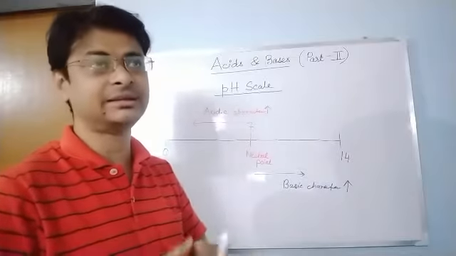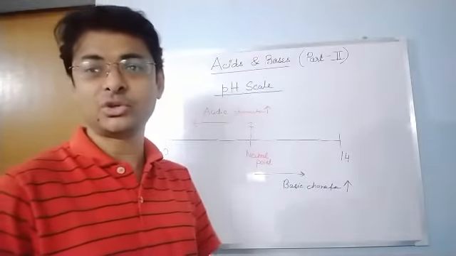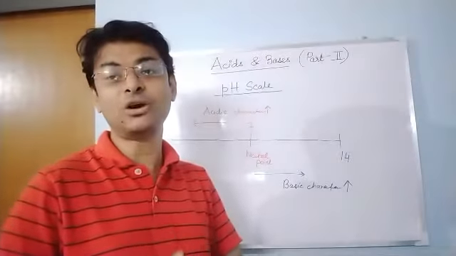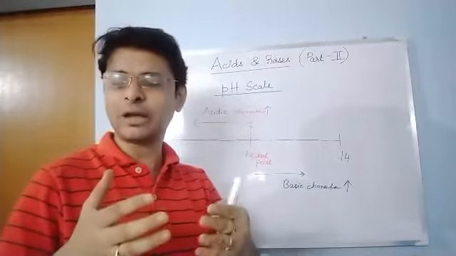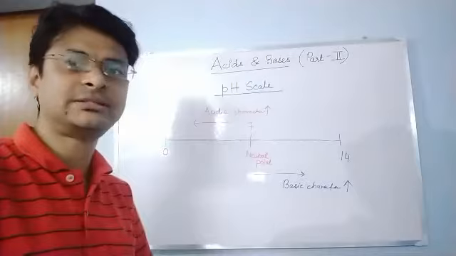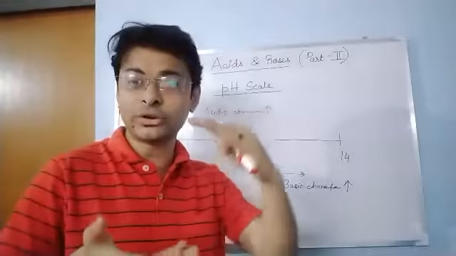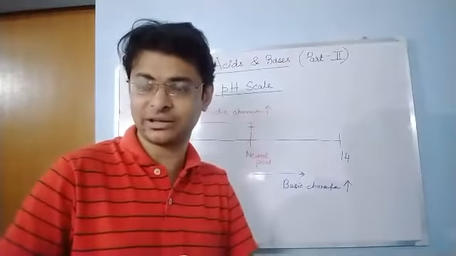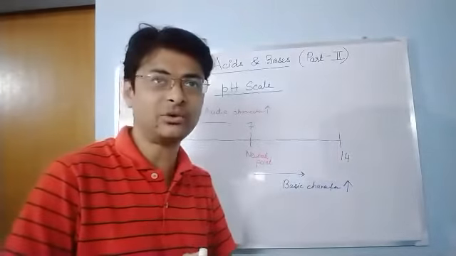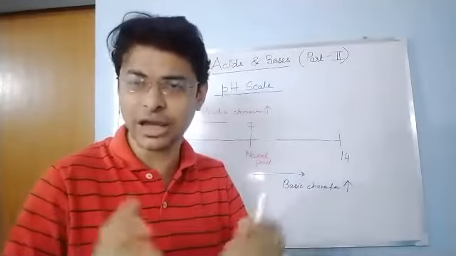Tomato, its pH is 4.1, so it is acidic. We drink coffee. Coffee has a pH value of 5, so it is acidic. Carrot juice has a pH value of 4. Yes, I think it's 4. Carrot juice is acidic. The cold drinks or aerated water that we buy from the shop is also acidic. Its pH value is near about 6, slightly acidic, not strongly acidic.